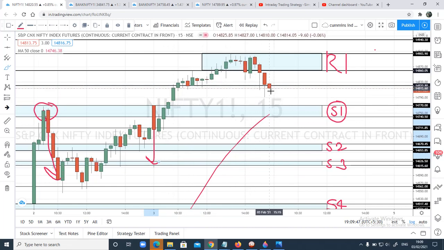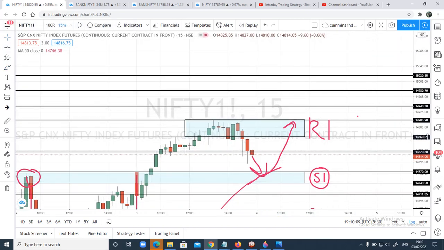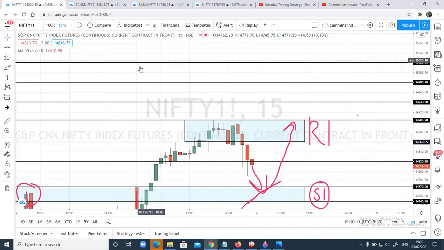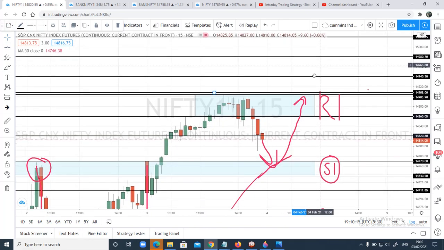So tomorrow, in case price comes down to this S1 level, we'll have to be alert. The reason is this S1 zone is important, and another important thing is this 50 moving average which may come near the S1 zone. So in case price sustains at this level and bounces back, we can expect prices to move to R1 zone again, which will be a very important level, and close above today's high. We can expect 14,940, 14,980 and 15,020 levels to come in on the upside.